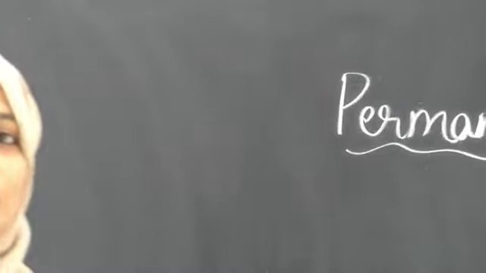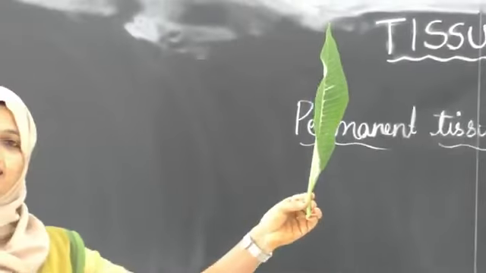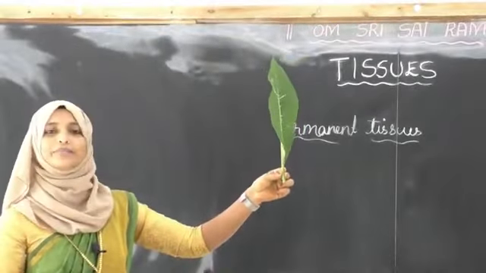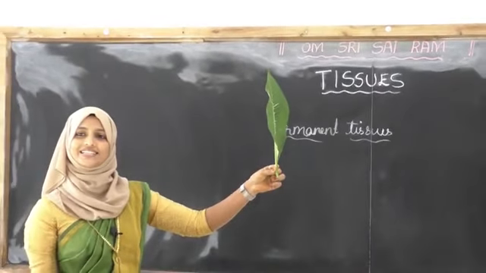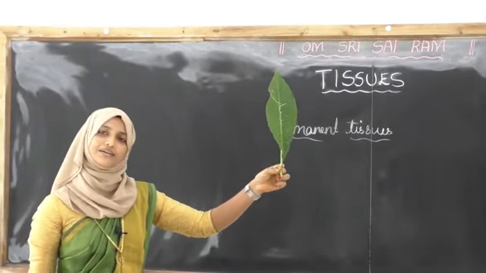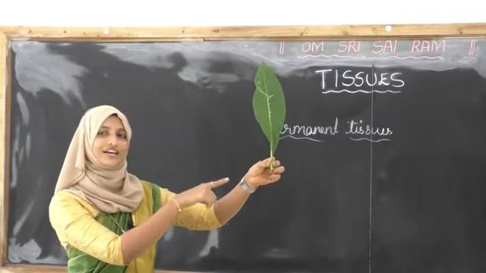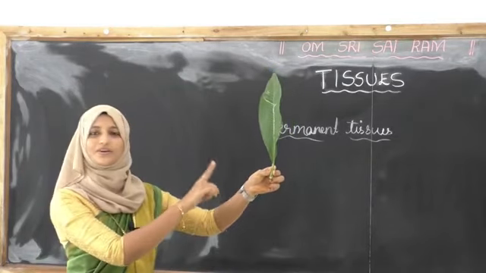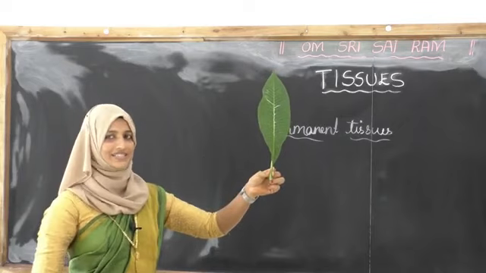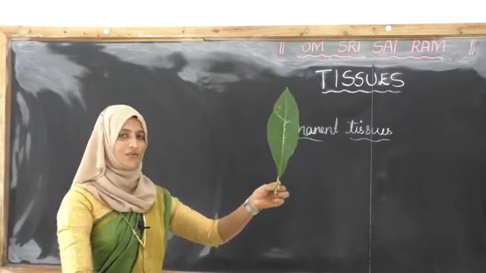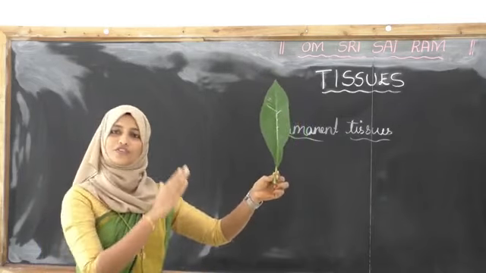One more thing I will show you here. What is this? Leaf. Now, can you tell me which type of tissue is there in this? Whether it has permanent or meristematic? So, only one leaf I have. Which type? So correct, it is a permanent tissue. It does not have any meristem because growth is stopped over there, no further division or further growth.